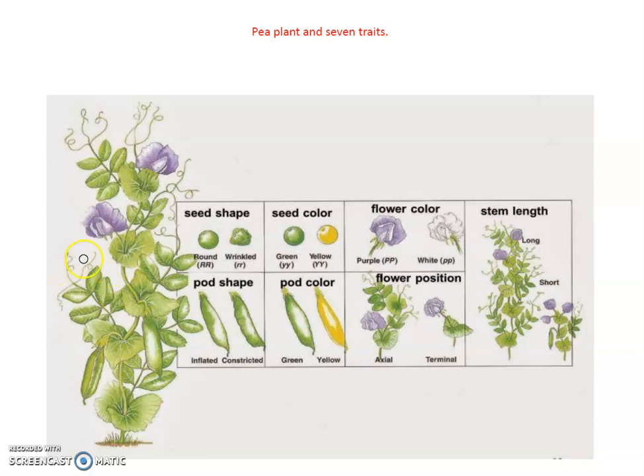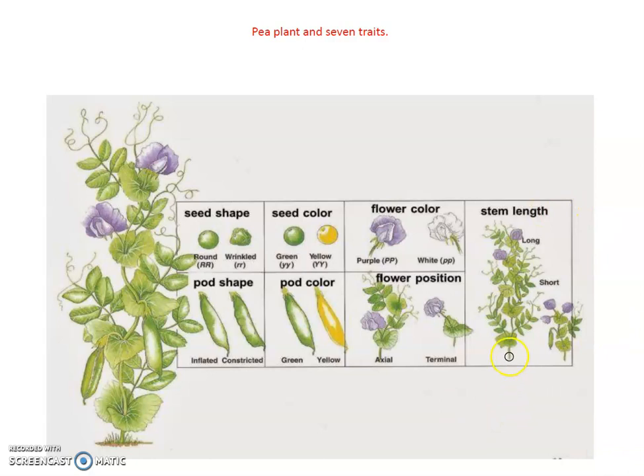contrasting characters. Mendel observed 7 contrasting characters in the pea plants: seed shape, seed color, flower color, stem length, pod shape, pod color, and flower position. The first character we see is stem length. Stem length is of two types: one is short and another one is tall. Short is also called dwarf. So tall and dwarf are the two forms of length or height, we can say.